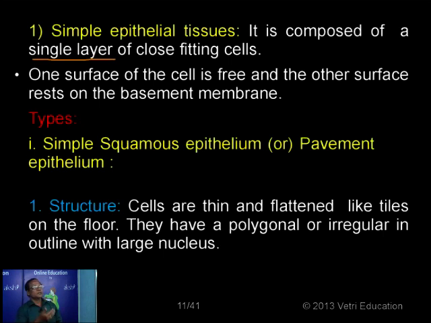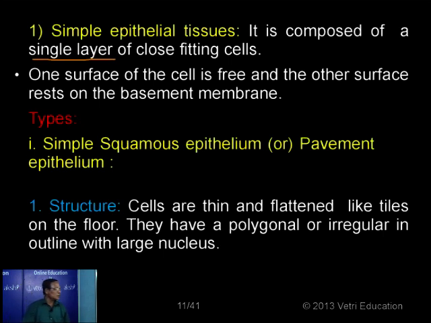So one end is the distal end, which is free and may have cilia, or some microvilli-like structures, according to the function. The lower end is normally resting on the basement membrane. So that is the nature. One layer in thickness, the cells normally have one free end, and the other end rests on the basement membrane. Now let's go to what I just showed in the flow chart.